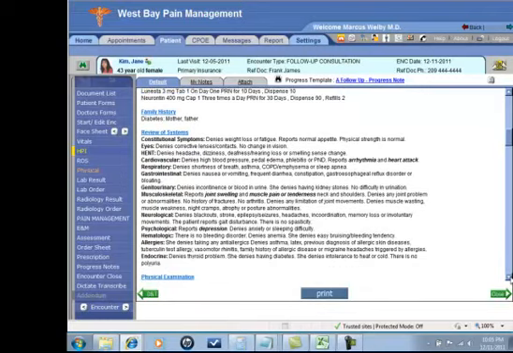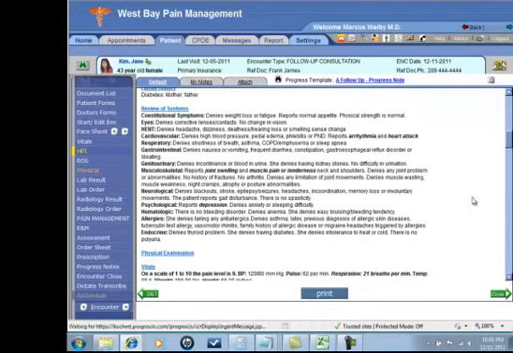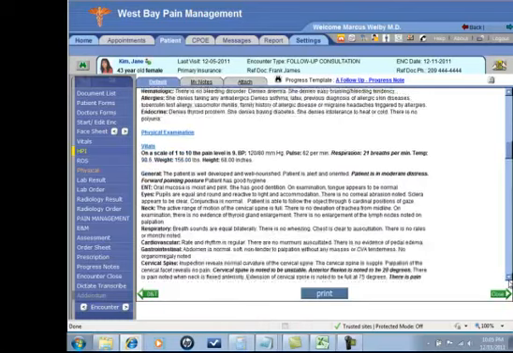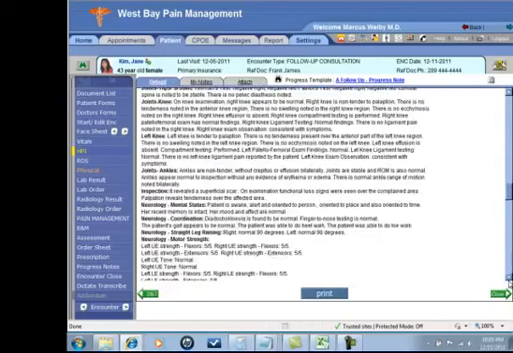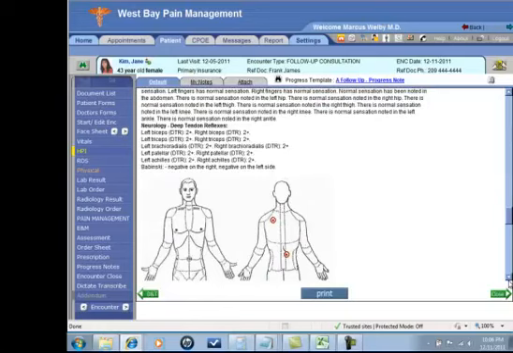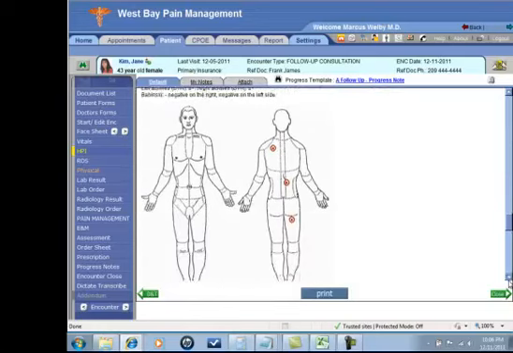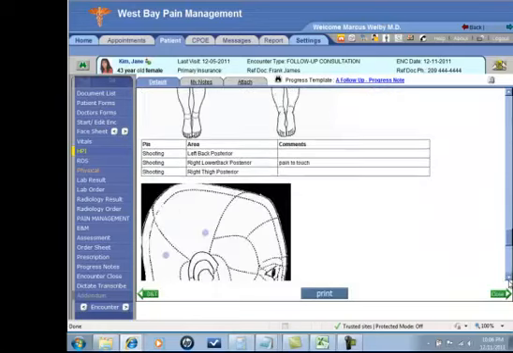In the review of systems, very easy to see where the positives are, showing in bolded, or they can show in red if desired. And as I come down to the objective exam, I can see all of this data has been nicely compiled just based on our pointing and clicking. I can also have my diagrams in here if I would like.